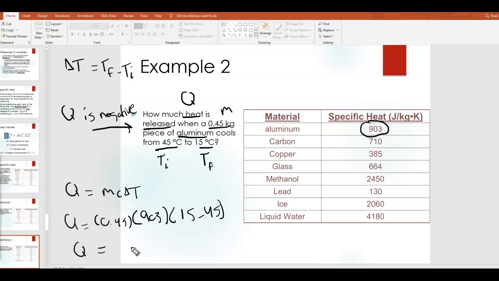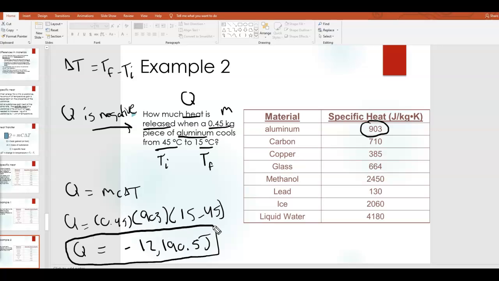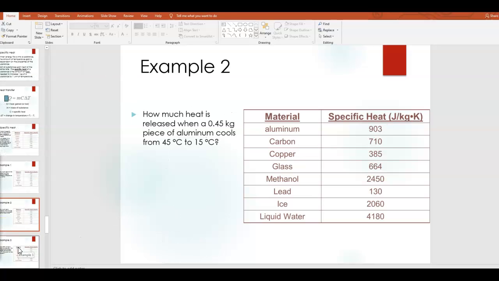Okay, so if you did it correctly, I believe you should get negative 12,190.5 joules. Okay, so that is the answer to example 2. Keep in mind this is a negative value, just like we predicted, because heat is being released. Okay, so pause there if you need to. Okay, so let's move on.